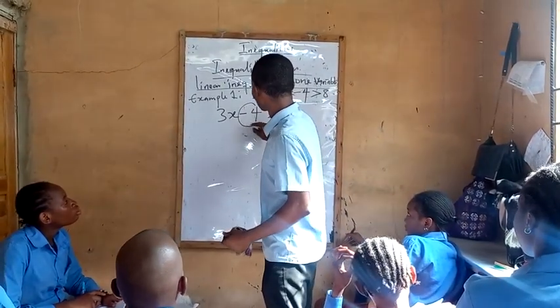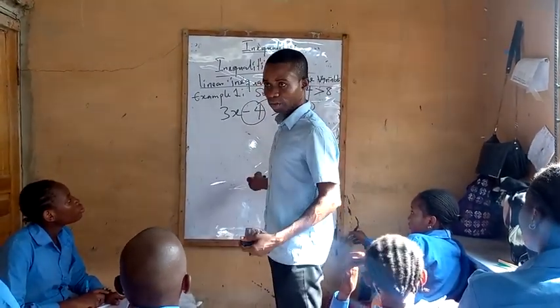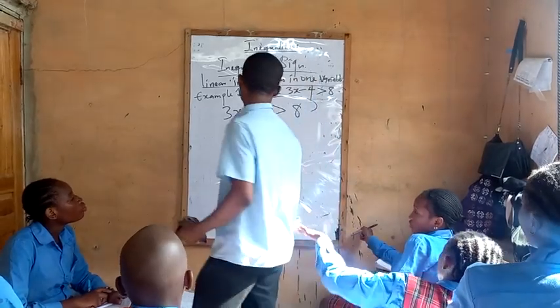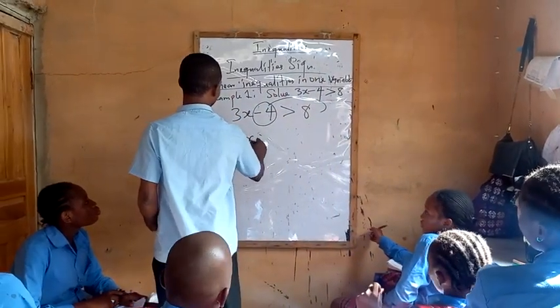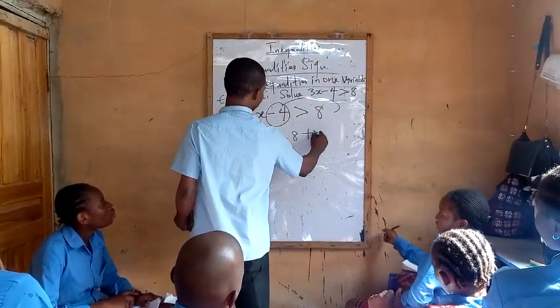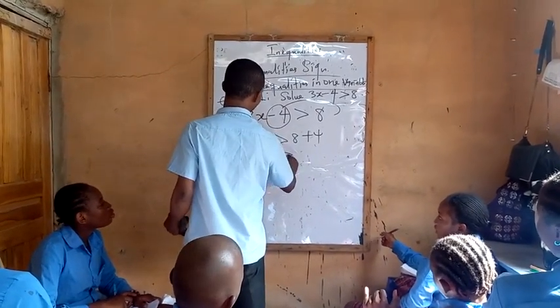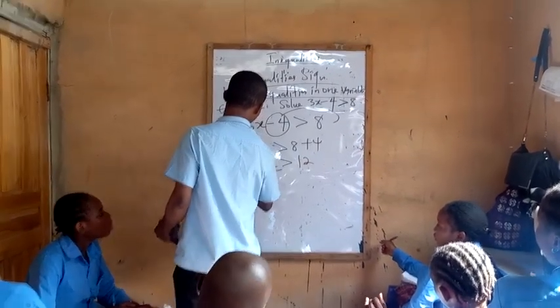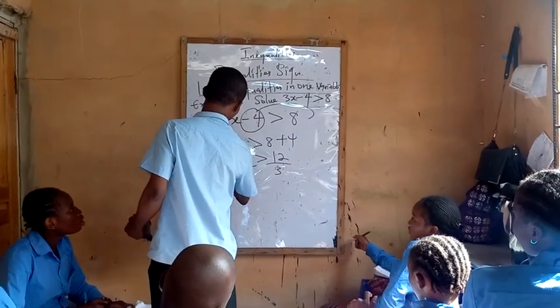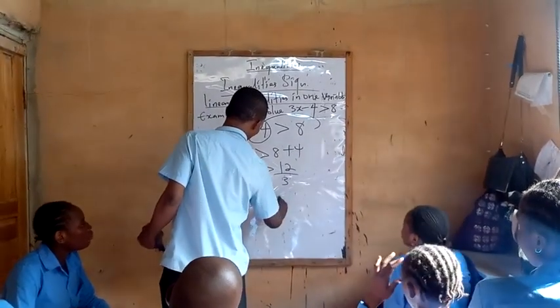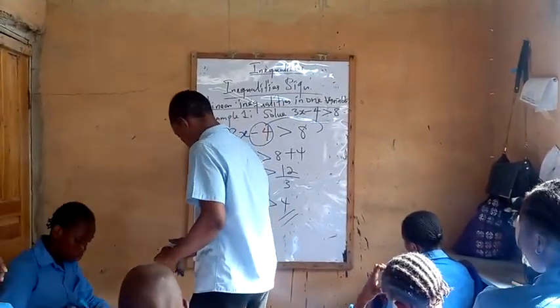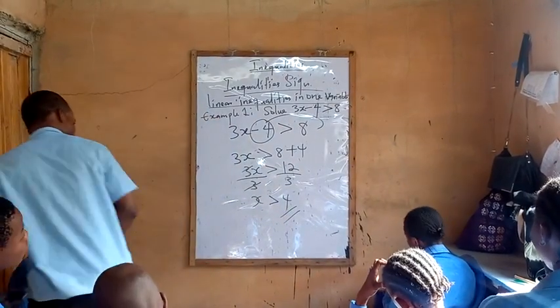That means we bring this minus 4 to the other side, and it becomes plus. So that will be 3x greater than 8 plus 4, and 3x greater than 12. Divide by 3 on both sides. That means x is greater than 4. Write it down.